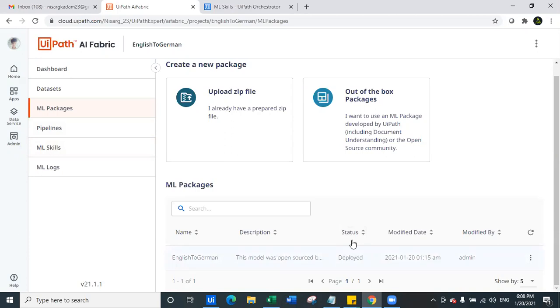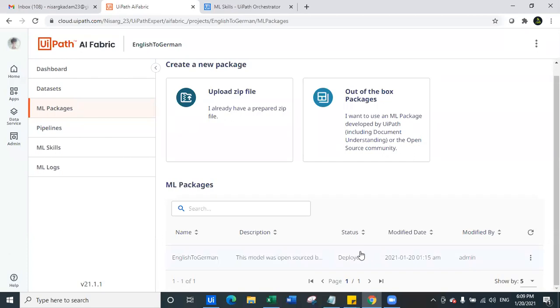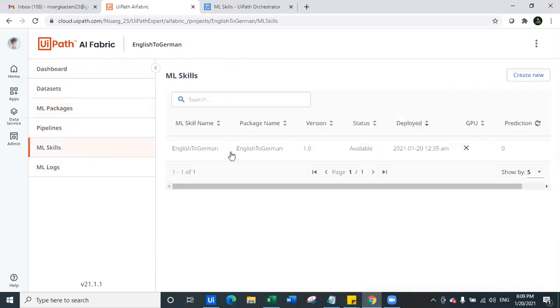So do not worry about the status of the ML package, because ML package is nothing but only selecting the package that you want to run. But when you create an ML skill and when the ML skill status changes to available, only at that moment your package status will change to deployed. So do not wait for the package status to change to deployed and then create the ML skill, but you can create the ML skill even though the status of the ML package is undeployed.